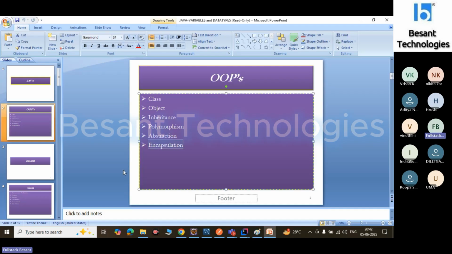And encapsulation. What is encapsulation? Wrapping code and data into a single unit. That is why it's called encapsulation.